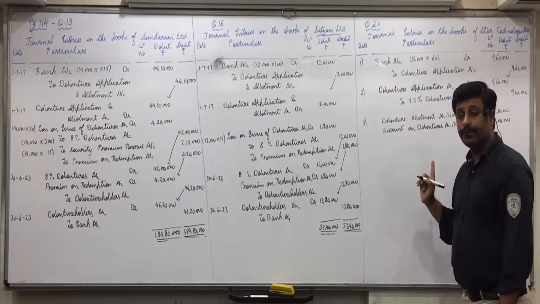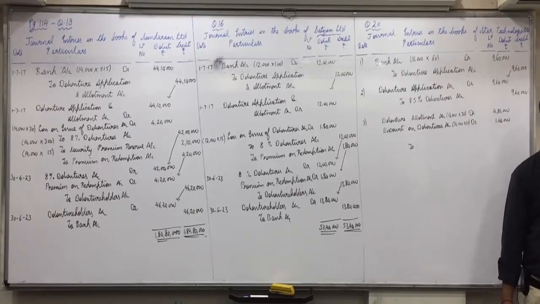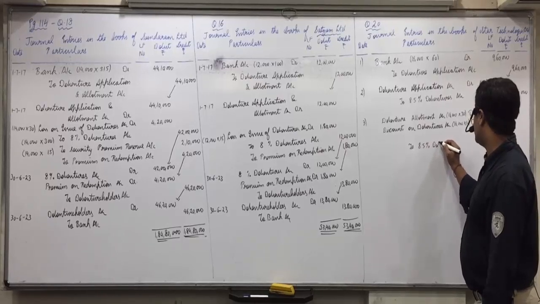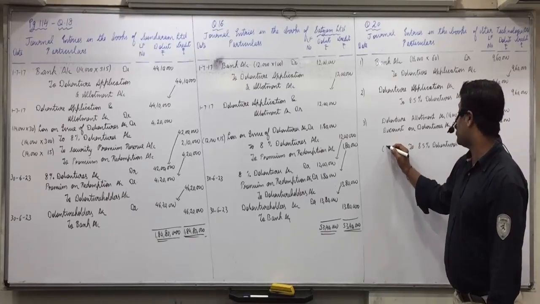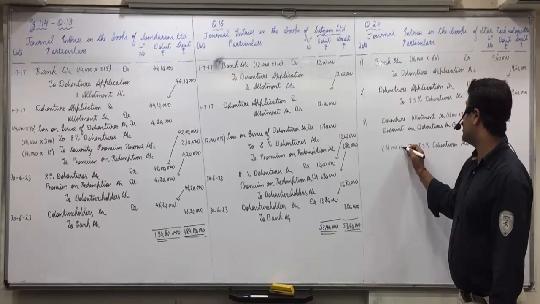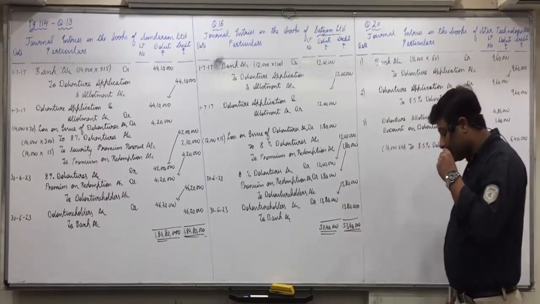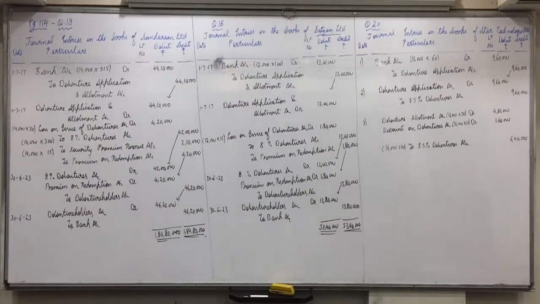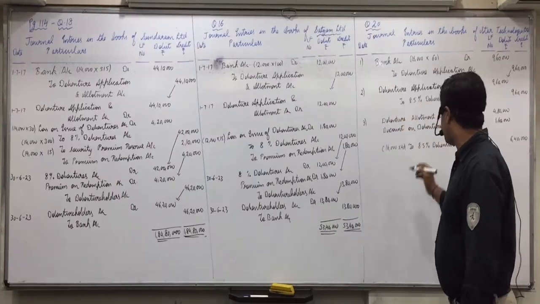leaving one line. When do we have to leave one line? Redeemed at premium. Here they are redeemed at premium. To 8.5% debentures account with face value. Face value of allotment is 40. So 16,000 into 40, 6,40,000. Did everyone understand this? Now we have to combine the effect of redemption at premium.